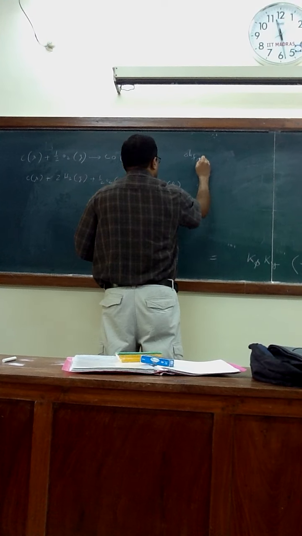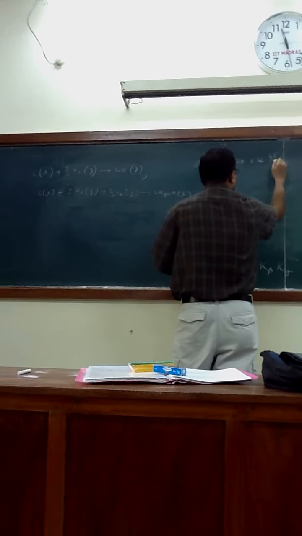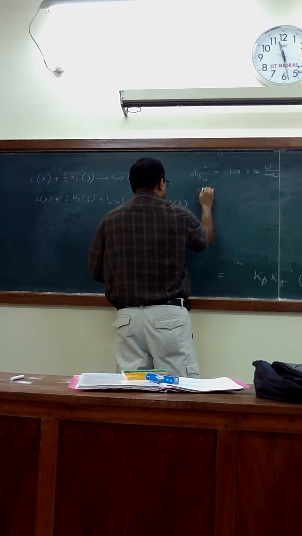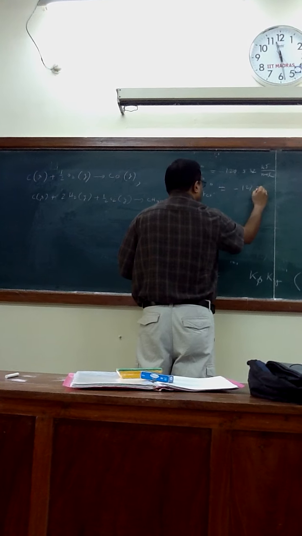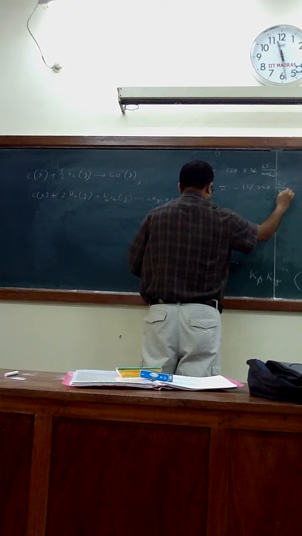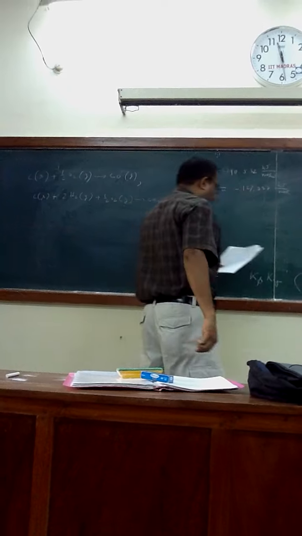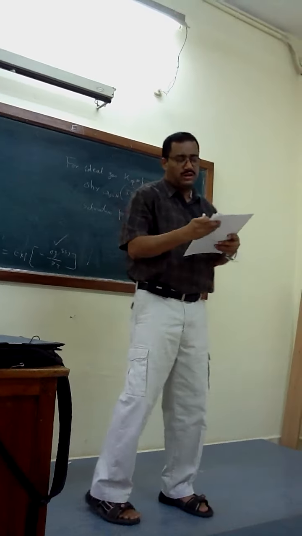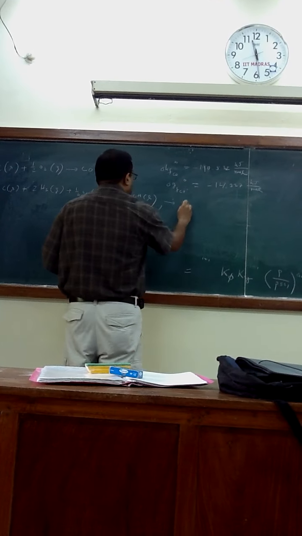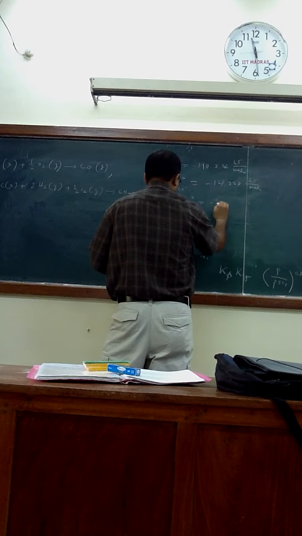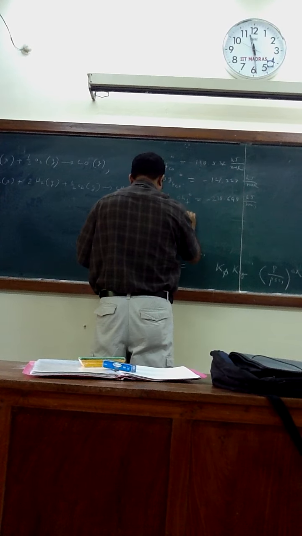Delta HF of CO is minus 120.532 kilojoule per mole. Delta GF of CS is minus 127.327 kilojoule per mole. First it should be 110.532 kilojoule per mole, sorry, and the second one is 137.327 kilojoule per mole. Next, delta HF0 is minus 238.648 kilojoule per mole, and delta GF0